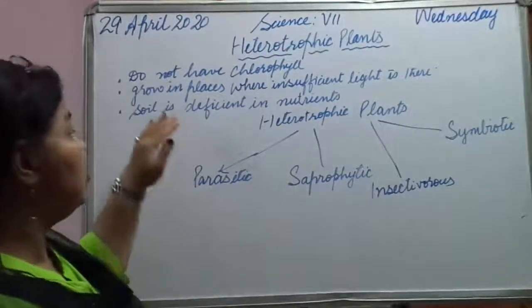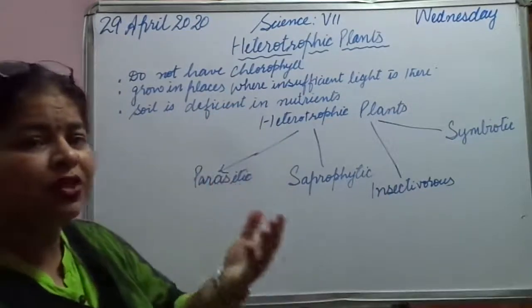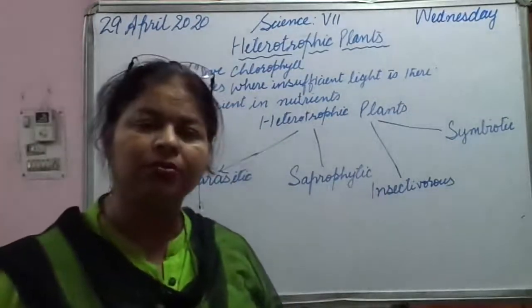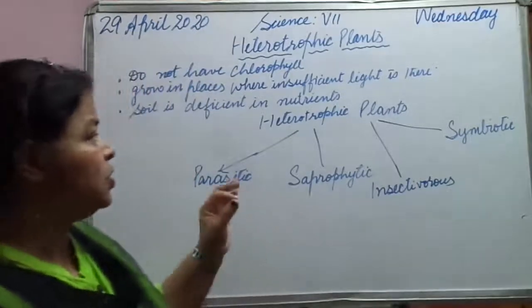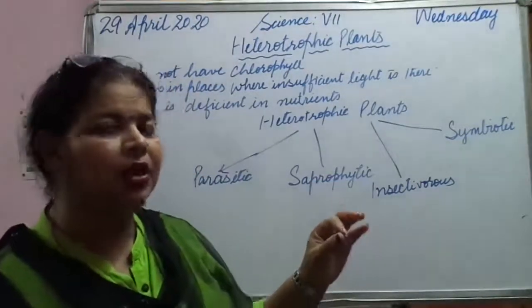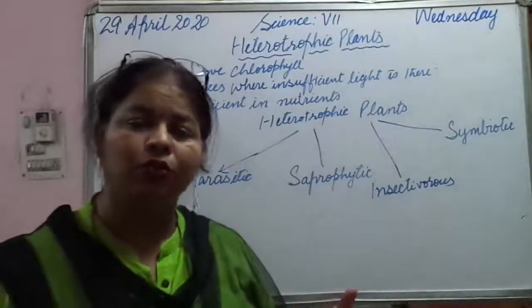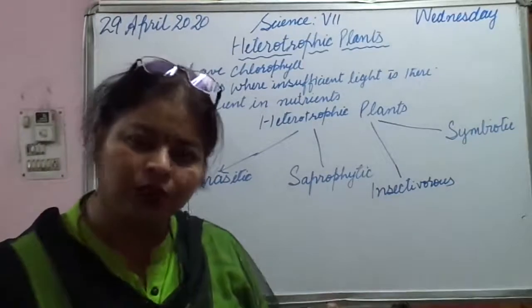Then maybe it grows in areas where sufficient sunlight is not there. If sufficient light is not there, then also a plant is not able to do photosynthesis. You know what photosynthesis is?